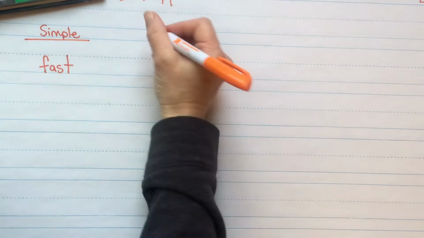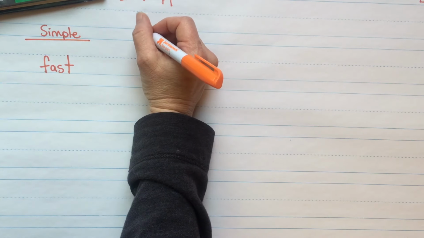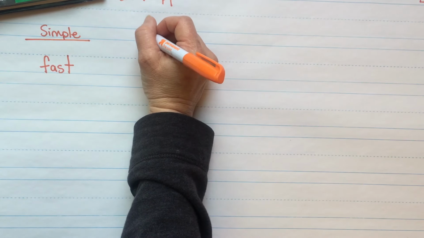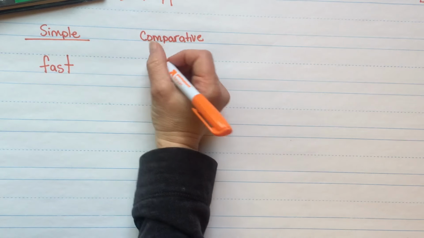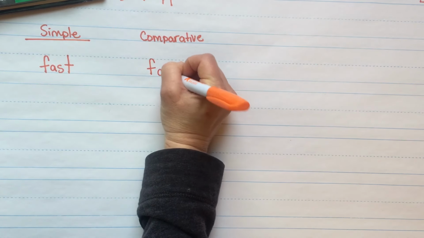Now, a comparative form, if there are two subjects, you would compare them. Maybe they're both running fast, but one is more fast. So do we say more fast or do we say faster? Hopefully you all said faster.